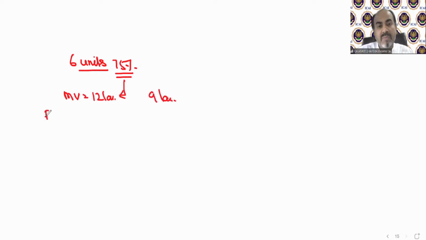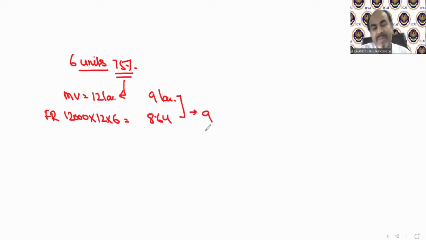Now in this question, because fair rent has not been given, we need to calculate it on the basis of actual rent, which for 6 units will come around 12,000 into 12 into 6. That will be 8,64,000. Then in the question, standard rent is not given, so we will skip that part, and now we will move on to our annual rent provision. Annual rent will be the same, 8.64.